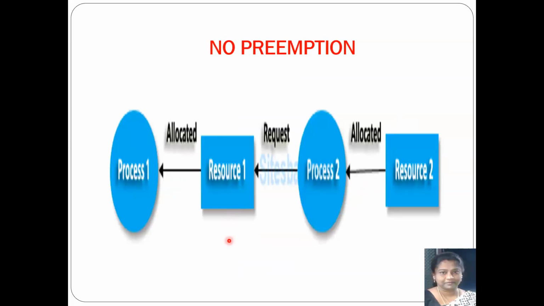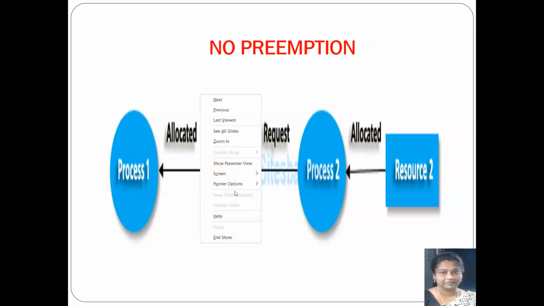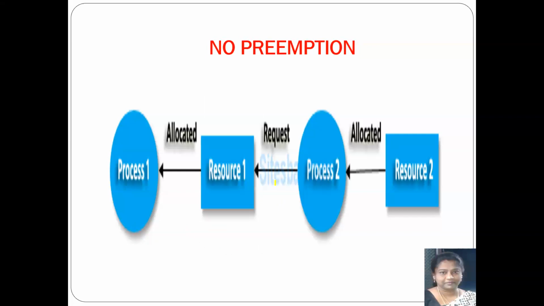Now coming to what is meant by no preemption. In the previous slide where we defined no preemption, it was clearly stated that if a resource is given to a process, it cannot be taken away from the process till the process has completed it. Look at this scenario given here. What do you observe? I've got two processes, process 1 and process 2. Resource 1 is allocated to process 1 and resource 2 is allocated to process 2.